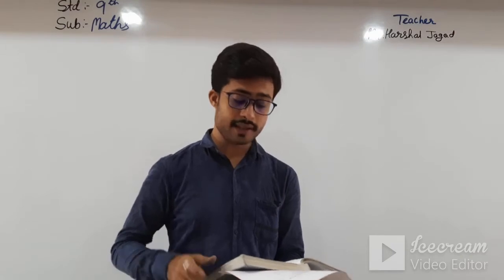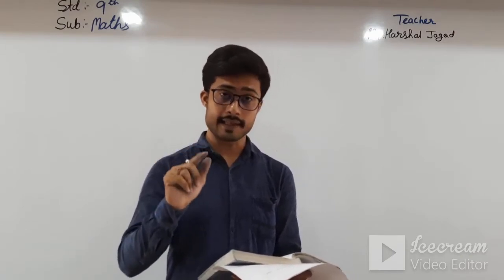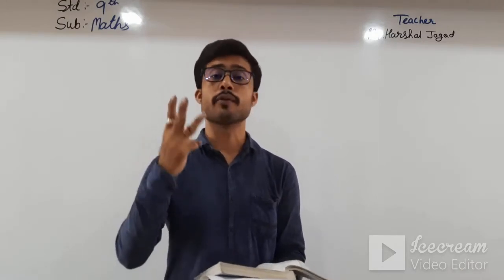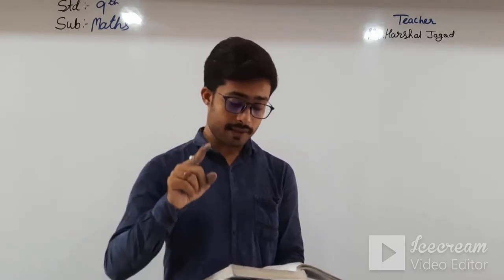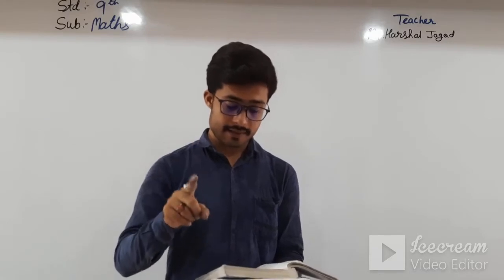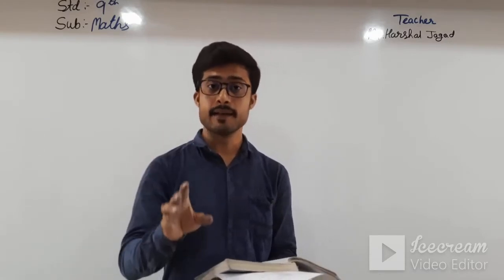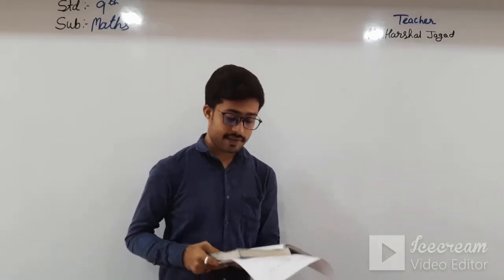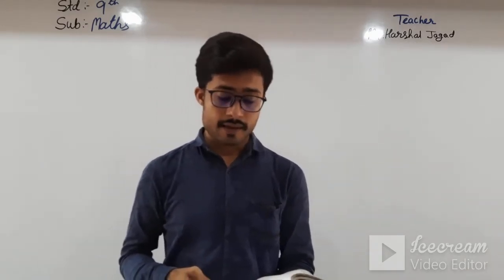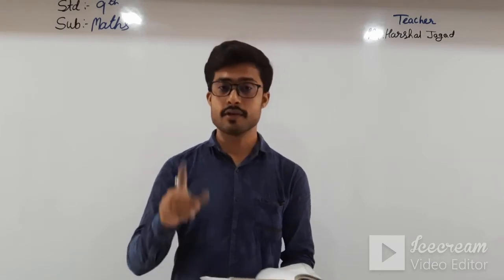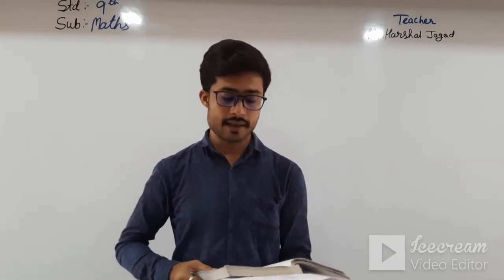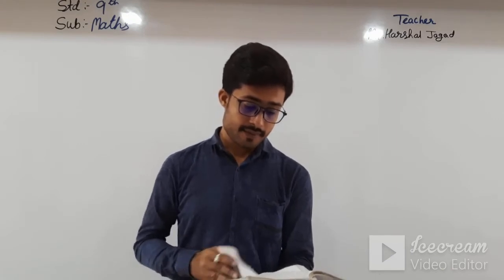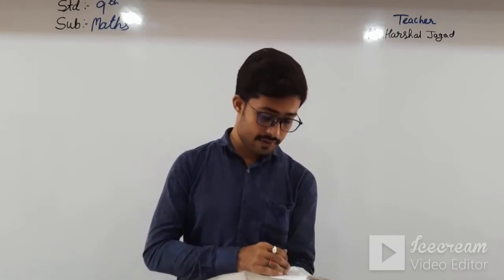From question number 3, only parts 5, 6, 7 and 8 are cut. Only these 4 are cut from it. Next, question number 4 is also cut. Then comes the remainder theorem, which is also cut.